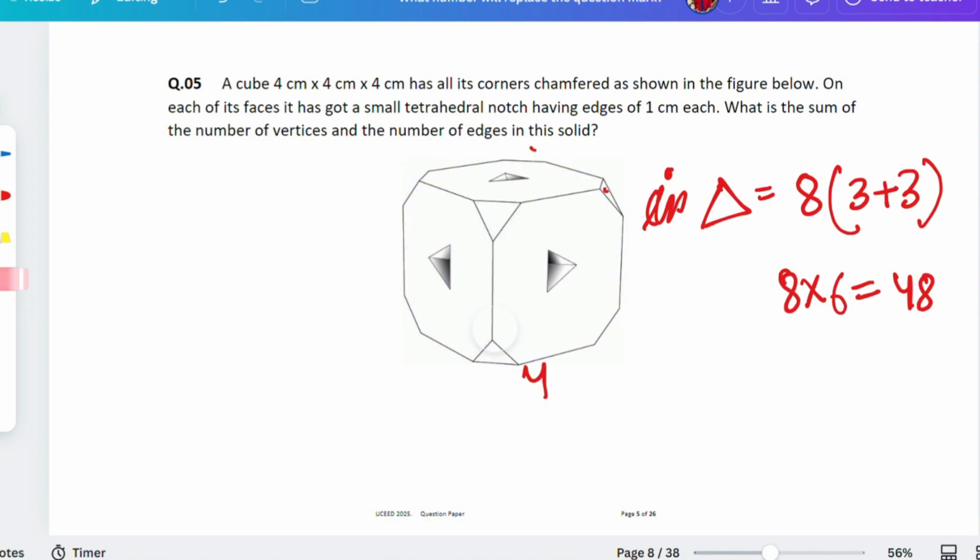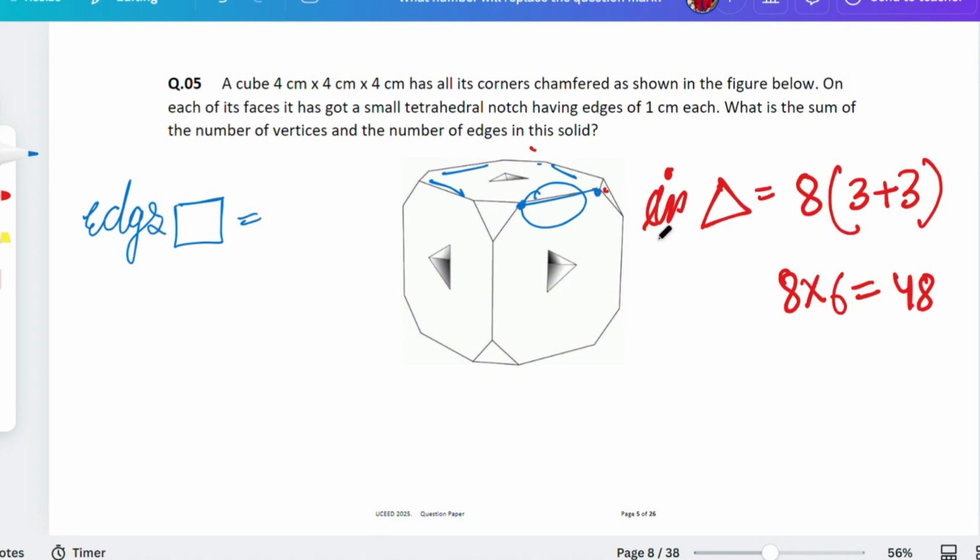Now you counted for the triangles. Now let's go with the edges, writing edges of the cube only. This is the cube. These are the edges, this one, this one, this one, and this one. So how many will you find? There's only one. If you take that one itself, because the vertices, this one and this one, are counted in the triangle. See, the hack is, if you zoom in, you'll see this vertex is counted in the first triangle, and then this vertex is counted in the second one.